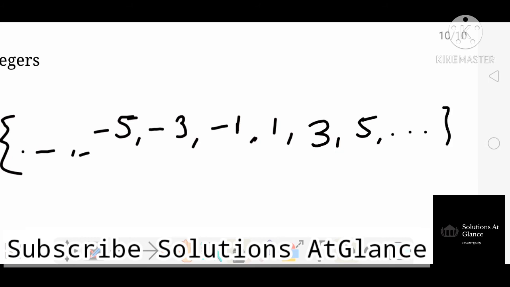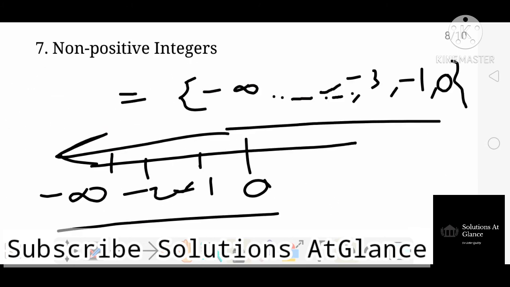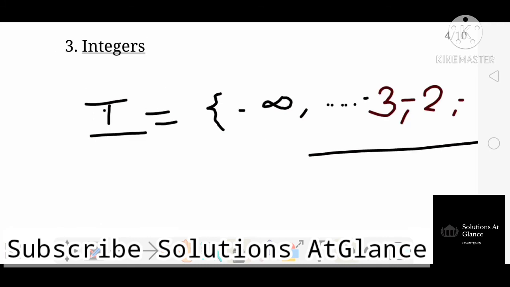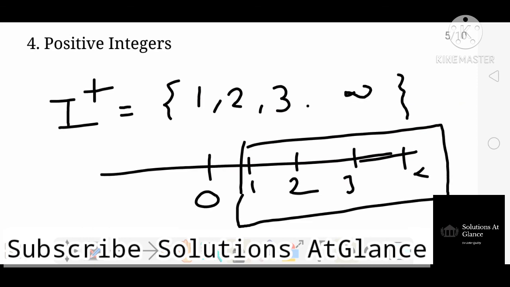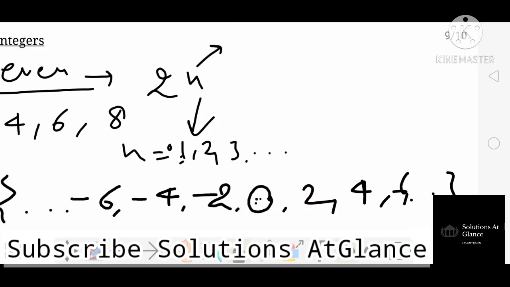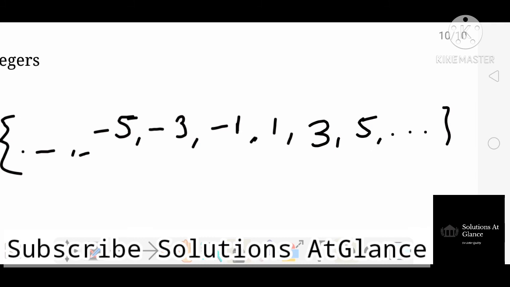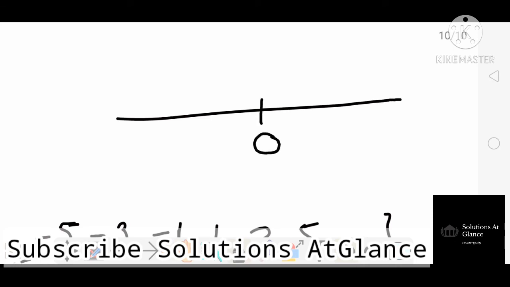So here we have discussed all the categories of number system: natural numbers, whole numbers, integers, positive integers and negative integers, non-negative integers, non-positive integers, and at last even integers and odd integers. The basic thing we can understand with the help of a number line is this: suppose this is a number line and this is 0 which is taken as a reference.